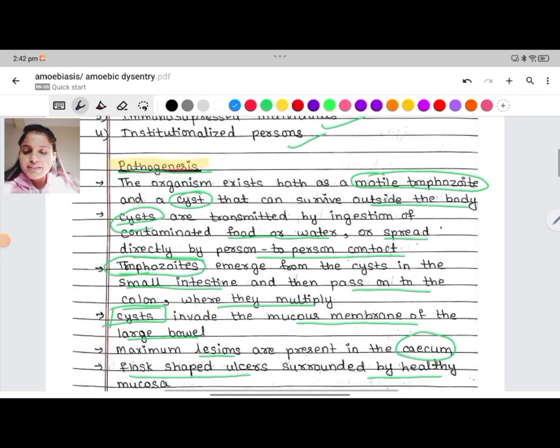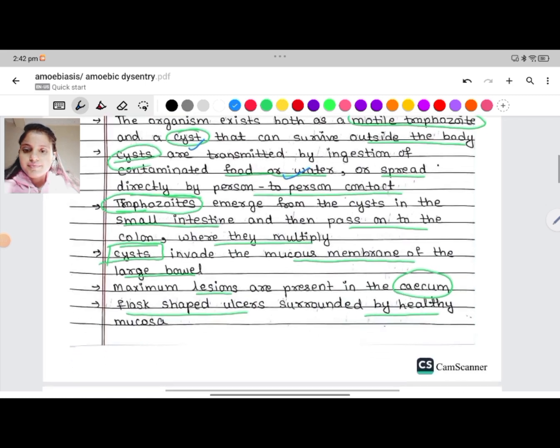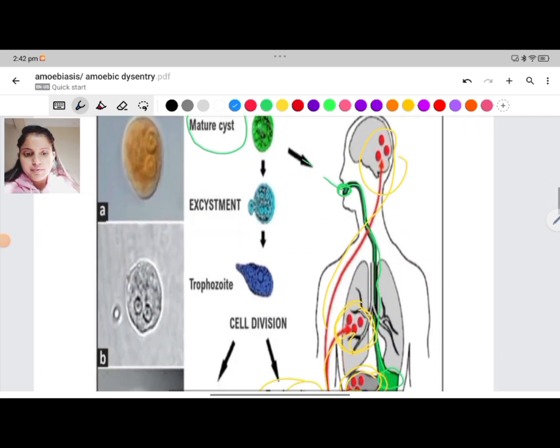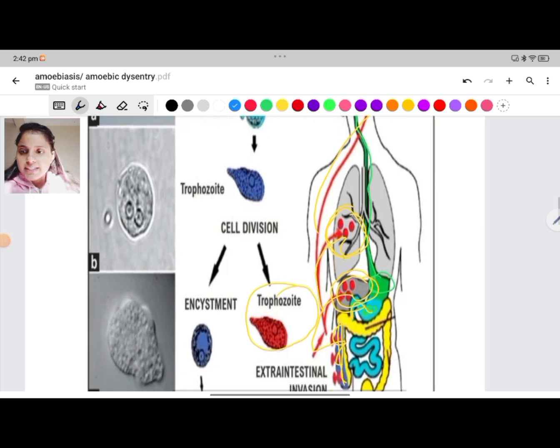On the pathogenesis, the person ingests the infected cyst through food and water. Then it reaches the stomach. From there, it reaches the small intestine, where it forms the trophozoites, and in the large intestine trophozoites attach and form the cyst, which gets mature.